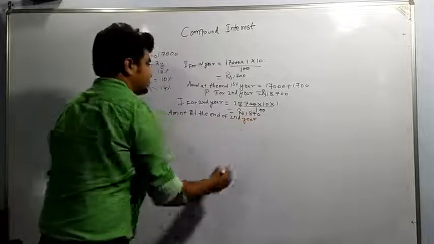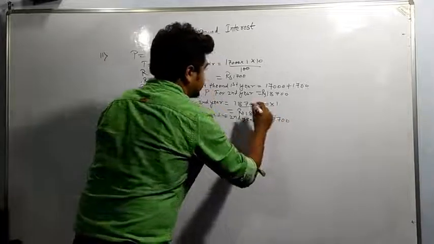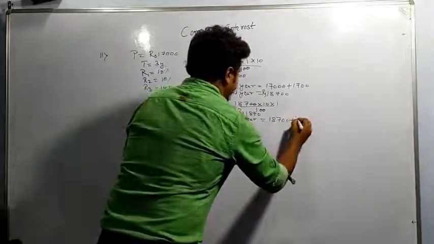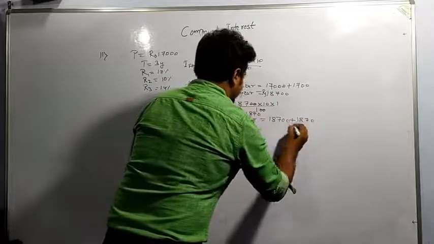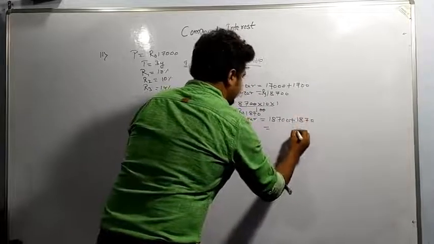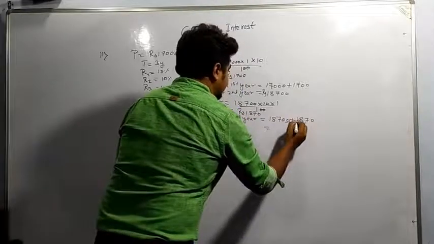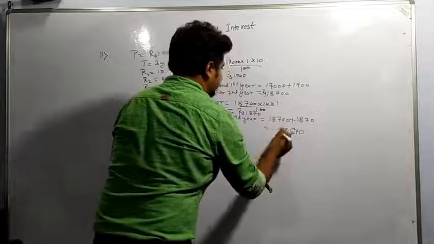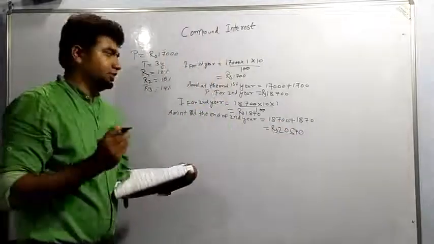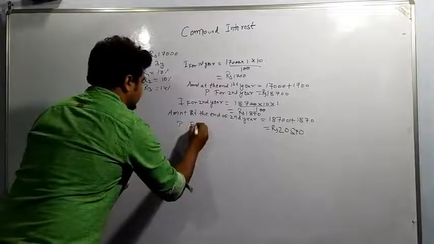is equal to 18,700. This is the principal for the second year plus interest for second year, 1870. So it is coming out to be, this is 0, 7 plus 0 is 7, 8 plus 7 is 15, this is 9, 1, 10, this is 2. It is coming out to be 20,570. This will be P for third year.